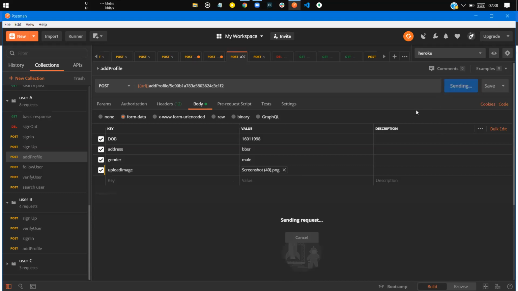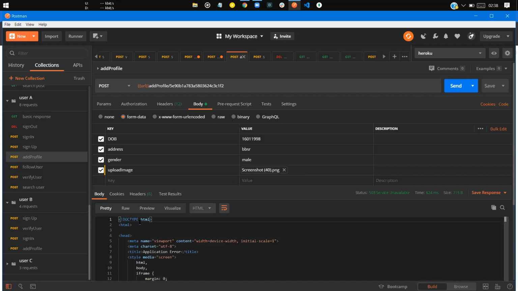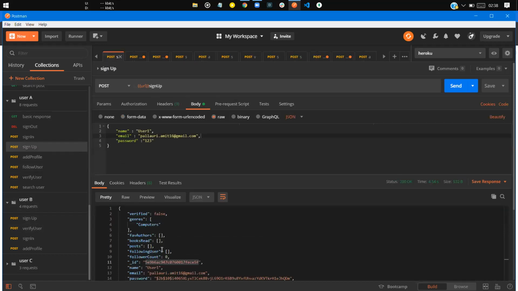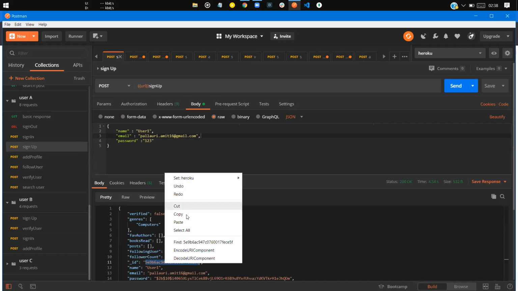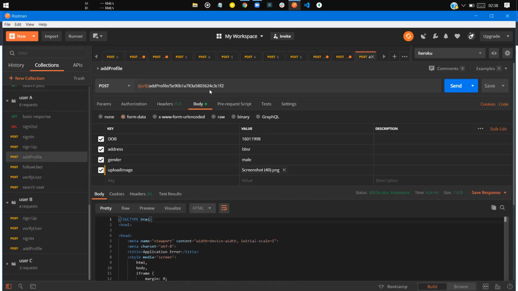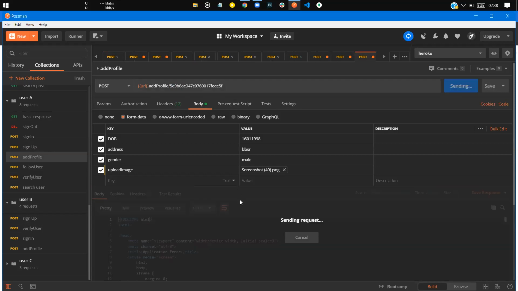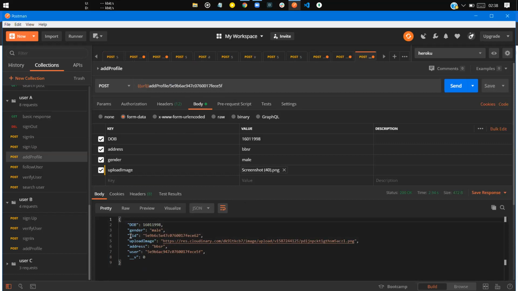Oh, this might be invalid, obviously, because here we have given the wrong user ID. Okay, I have to check the user ID here. It will take some time, but I can see all the things have been uploaded, and the user ID also uploaded.